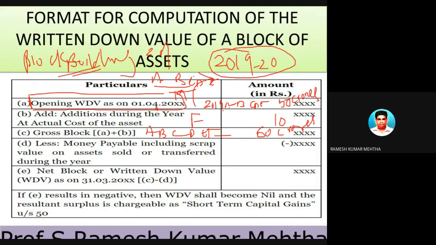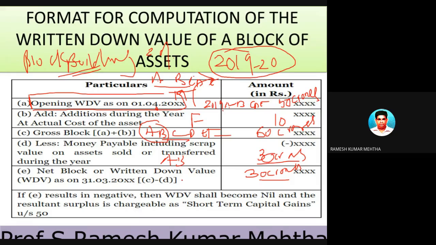So these are all the buildings you got in your business. Now out of this, one particular building is sold or disposed. In this case, let's say the first two buildings are sold. So now A and B buildings are sold for 30 crores. So now the remaining buildings value is 30 crores.